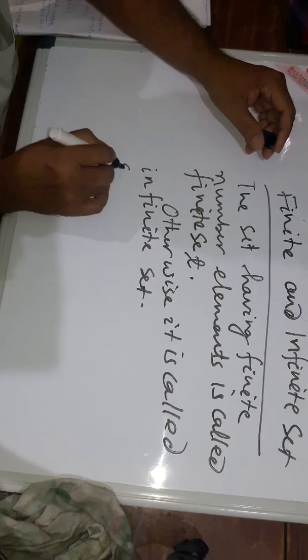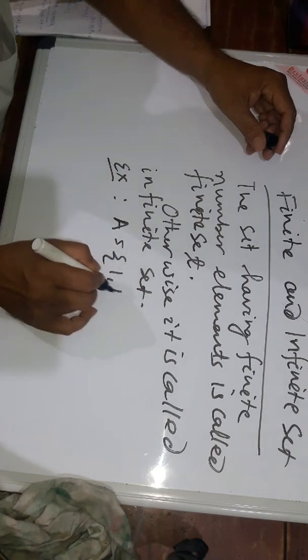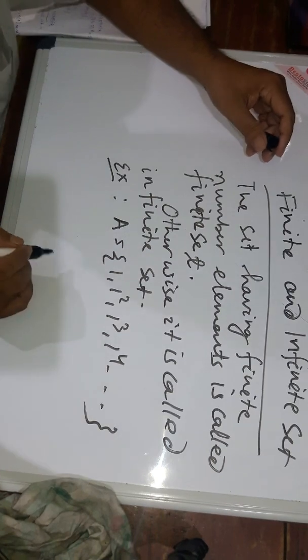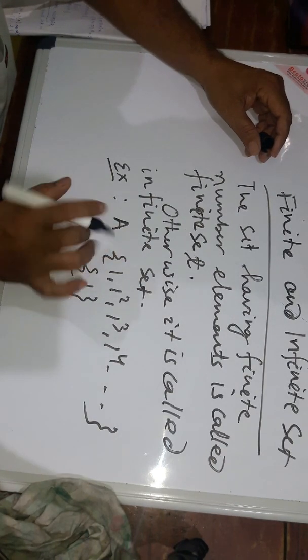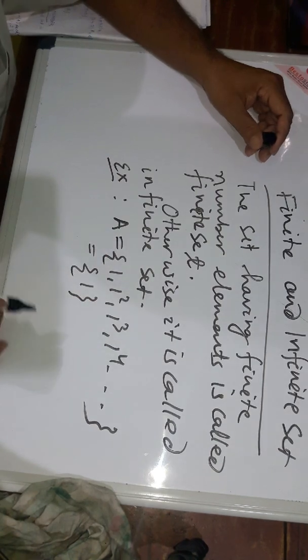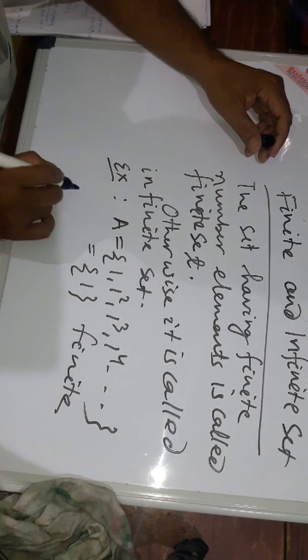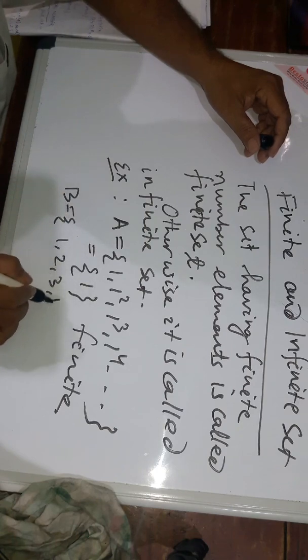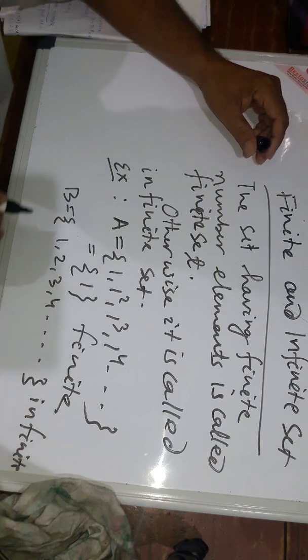Come to examples. A set: 1, 1 squared, 1 cubed, 1 to the power 4, and so on. This is a finite set because it contains the single element 1. B set: 1, 2, 3, 4, and so on. It is an infinite set because it has an infinite number of elements.